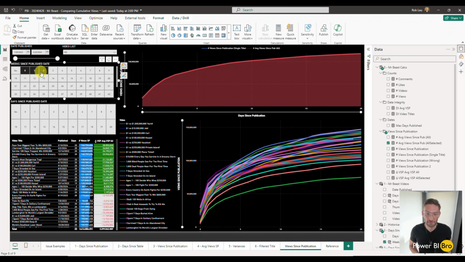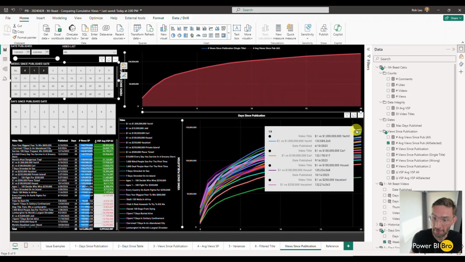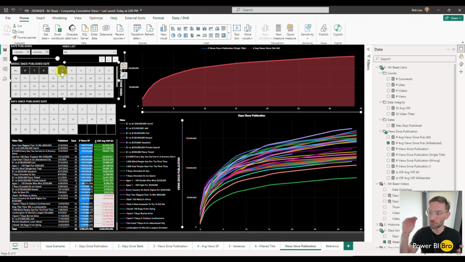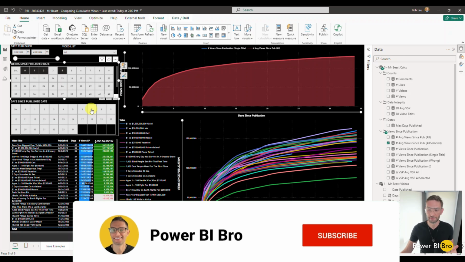So first 2 weeks, you can see things kind of ramping up. Well, right here, you can look in this line, face your biggest fear, win all this stuff, right here at the top. Face your biggest fear at the top, who's winning, the variance. This is how much it is above on that second week. 28 million views. So that one took off real fast. This one down here, hanging out. You can do so much with this now. This is how you, again, analyze cumulative values trending over time for data that's on different start dates, aligning it back to the center to create awesome metrics like this now.